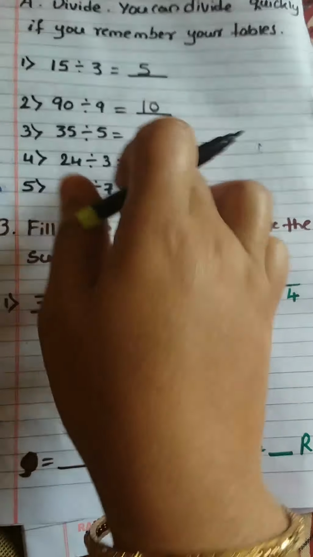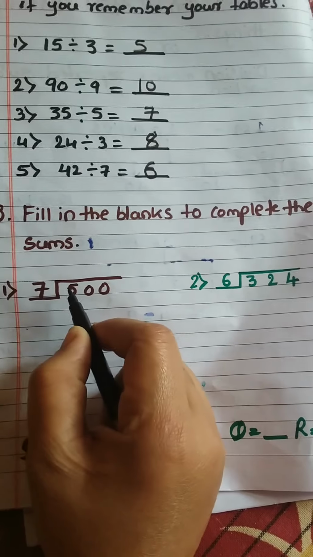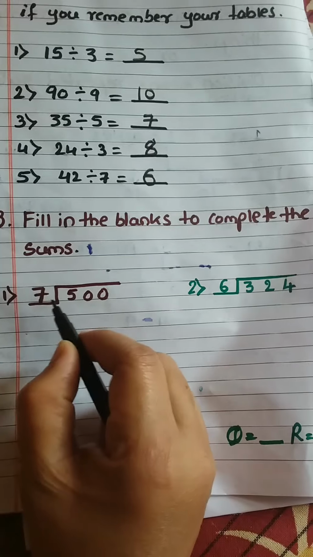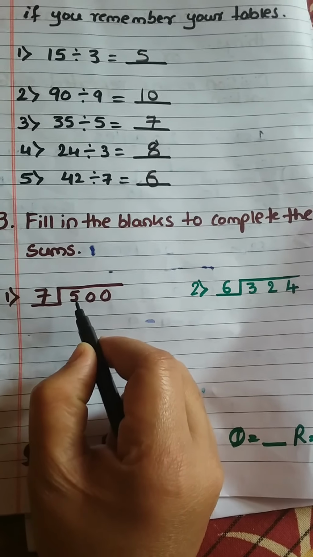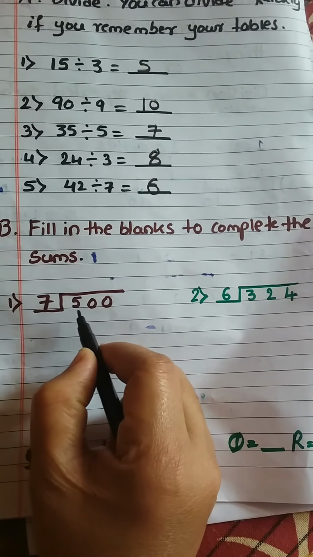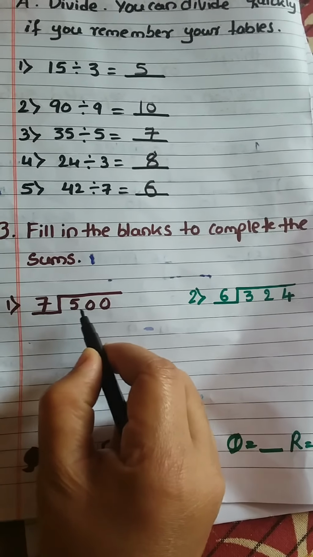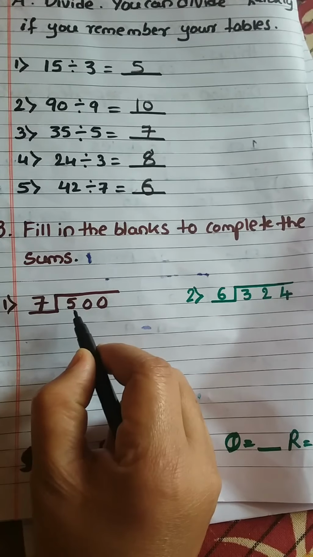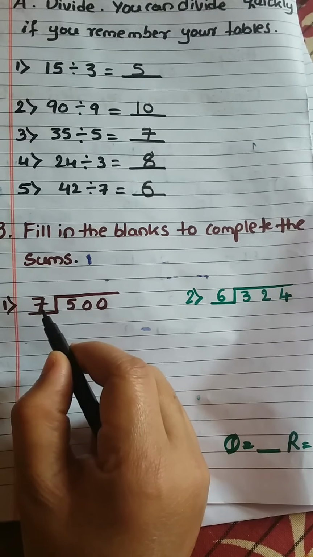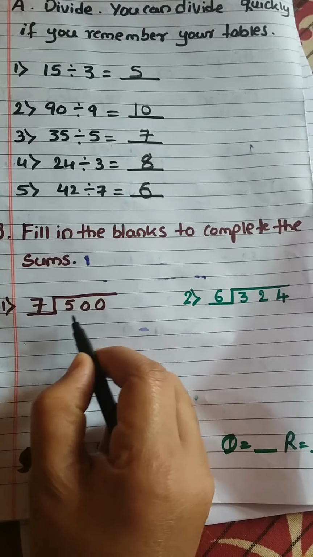Here we know the tables and we have solved. Here also we have to use tables. We have to use the 7 table to divide the 500. So look now, while dividing you have to check the first number of the dividend. If the first number is smaller than the divisor, you have to take both numbers for the division. You have to take 50 for division, because 5 we will not get in the 7 table; 7 ones are 7 directly. 5 is less than 7, so you have to take the 50.